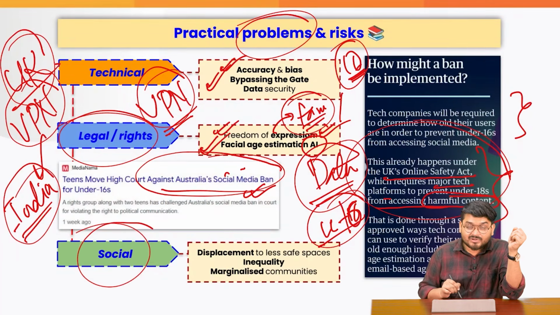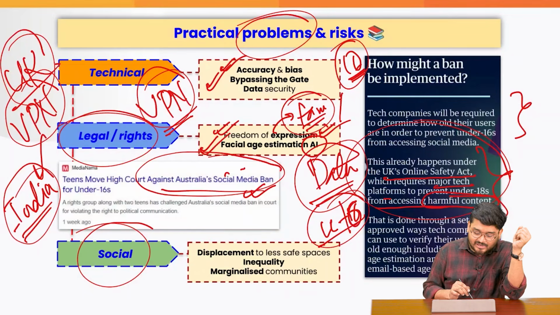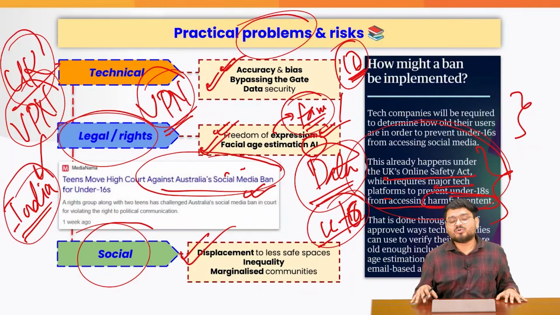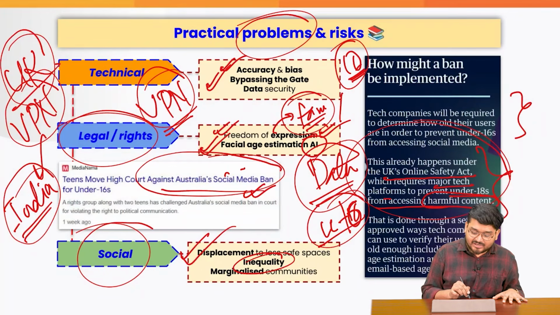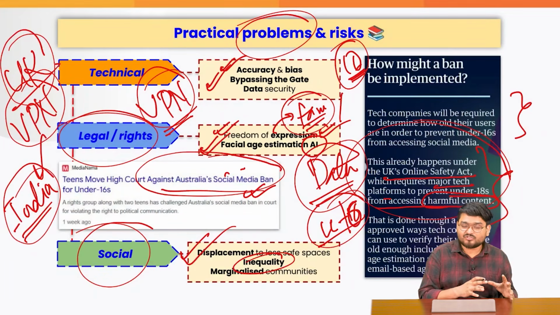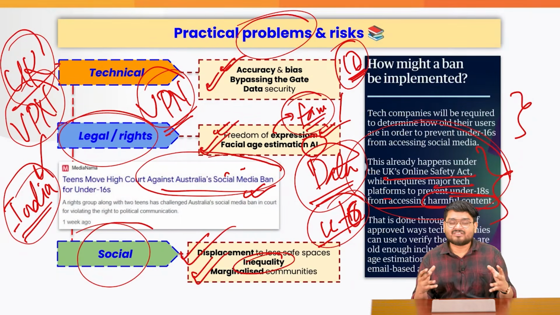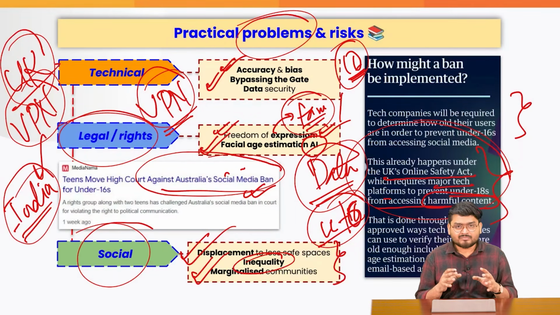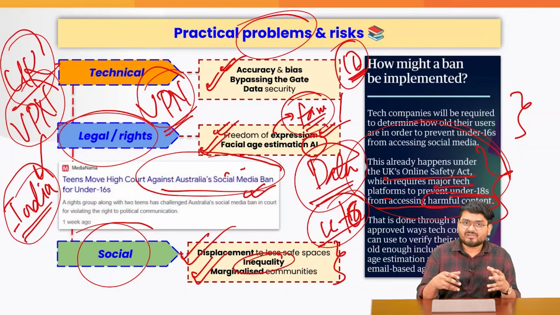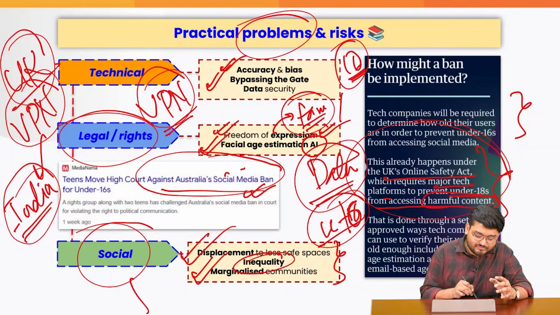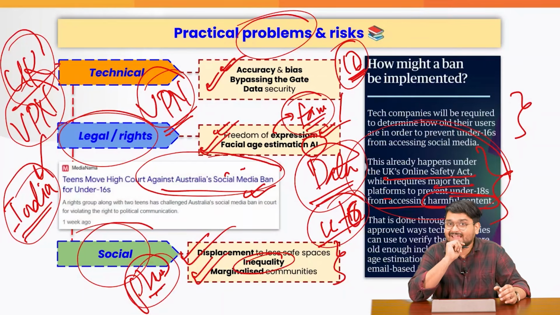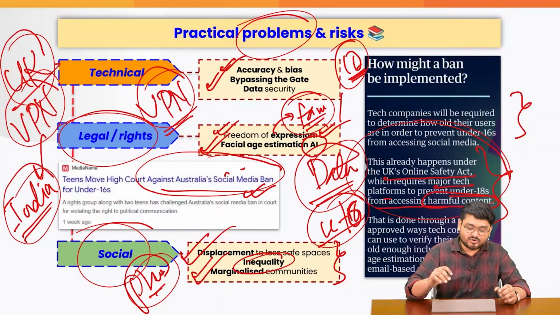And when we look into the social factor, the children can move to darker apps where they are less safe. Inequality can increase because the voice of online students will go down, and even marginalized communities can suffer. So these are some minor chances, but that is why we have to take a balanced approach here. Some practical approaches, like phase-wise implementation, can be there, and India should also be taking heed of this matter. So this was all for this one.